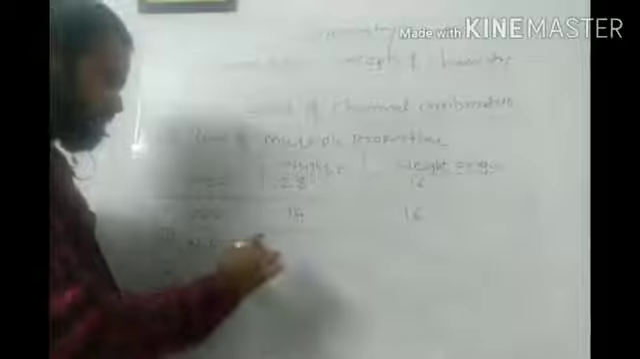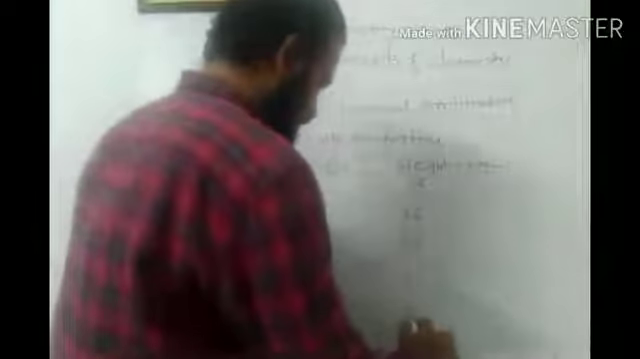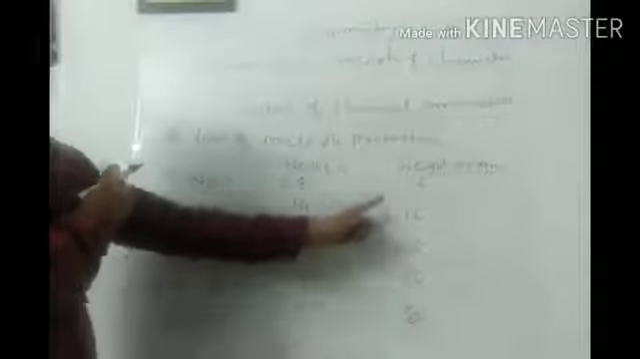I am writing down the atomic masses. N2O3 means 28 for 2 atoms of nitrogen, and 3 atoms of oxygen means 16 times 3, which is 48. Then NO2 means 14, and O2 means 32. Then N2O5 means again 28, and O5 is 16 times 5, which is 80. So I am writing down the weight of nitrogen and the weight of oxygen for each oxide of nitrogen.